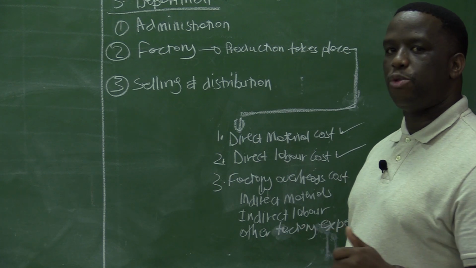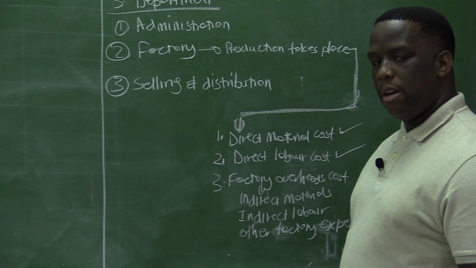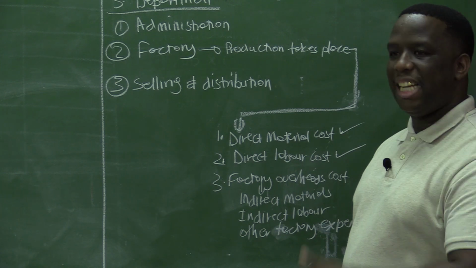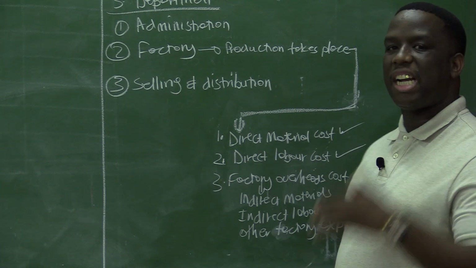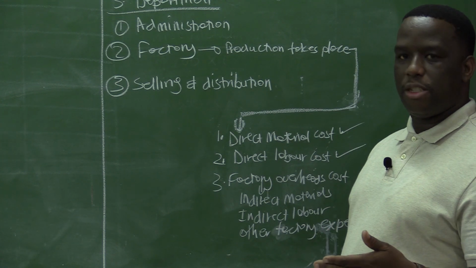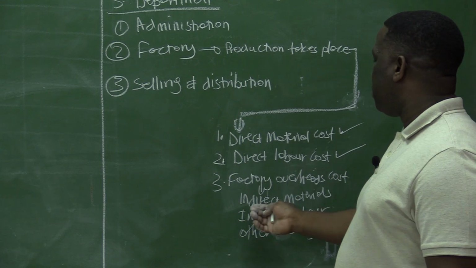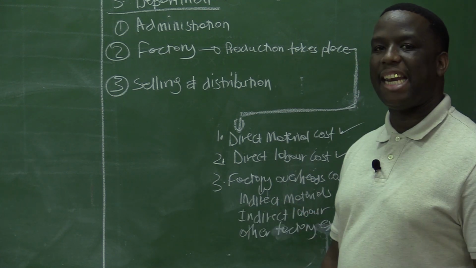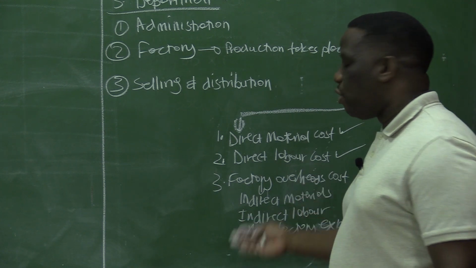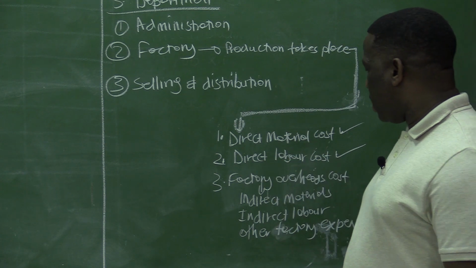But you cannot do that production using dirty pots or in a dirty environment. You will need cleaning materials. The cleaning materials are necessary for production to take place, but they do not form part of the finished product. Therefore, the cleaning materials will be regarded as indirect materials, and those will go under factory overheads.